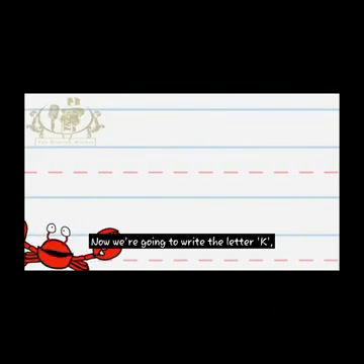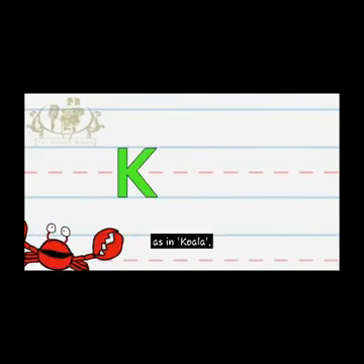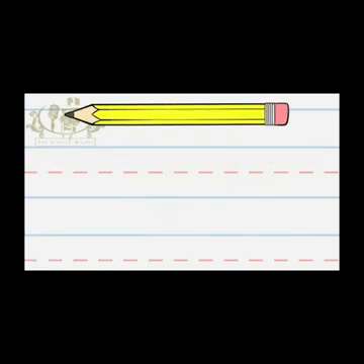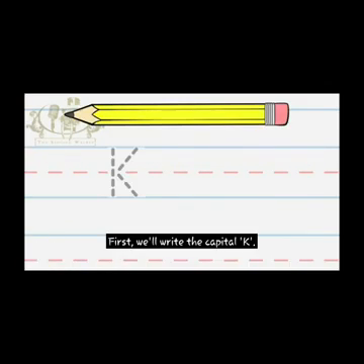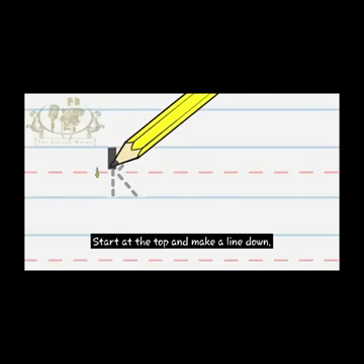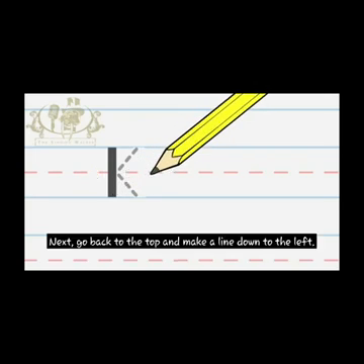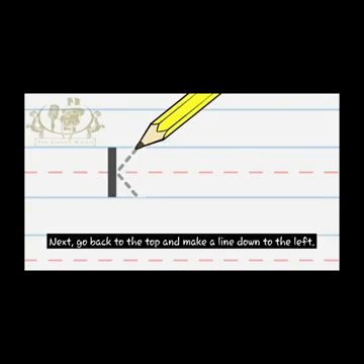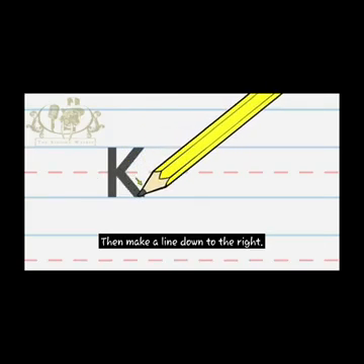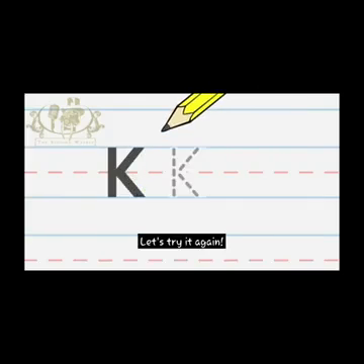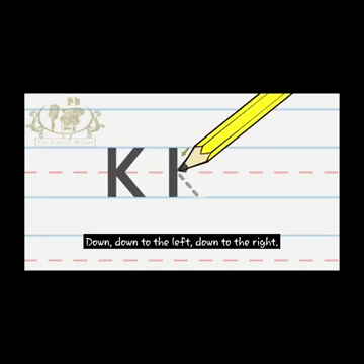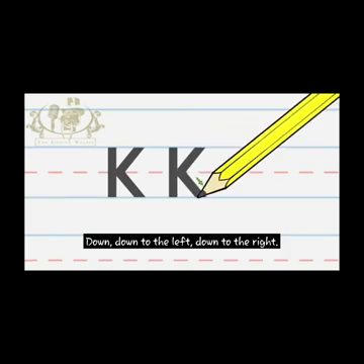Hey kids, now we're going to write the letter K, as in koala. First, we'll write the capital K. That's the big K. Start at the top and make a line down. Next, go back to the top and make a line down to the left. Then, make a line down to the right. Let's try it again. Down, down to the left, down to the right.